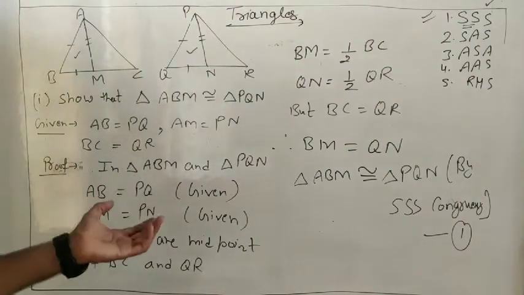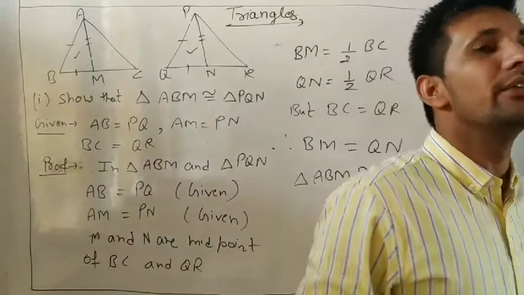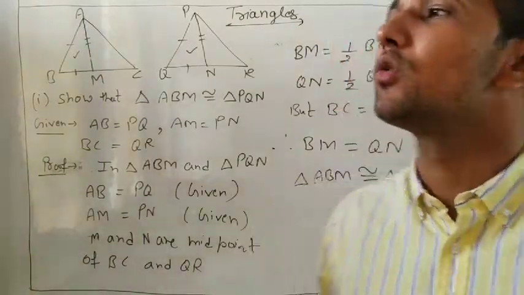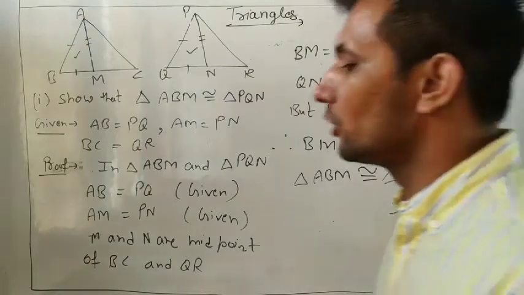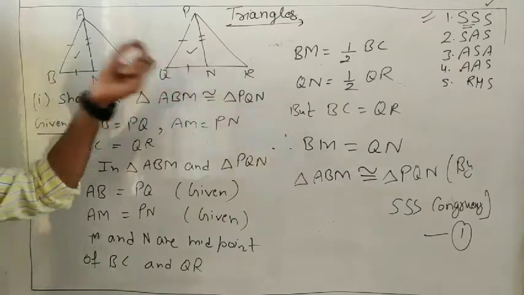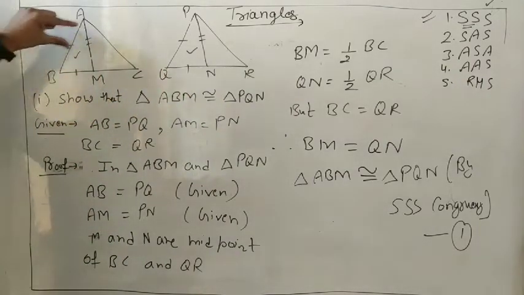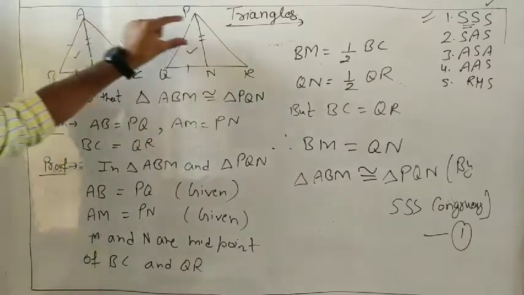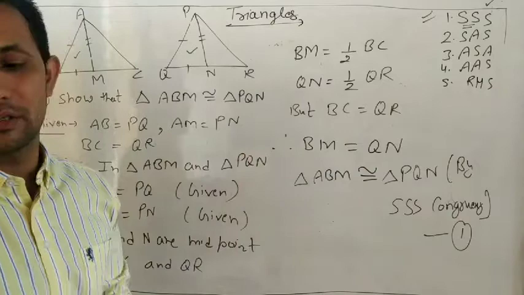It is very simple. We use the medians. In every question, whatever is given, if a median is given or an altitude is given, we will use it. What is a median? It divides into two equal parts. BM equal to QN. So AB equal to PQ is already given, AM equal to PN, and BM equal to QN we proved. They are congruent. That's the first part.